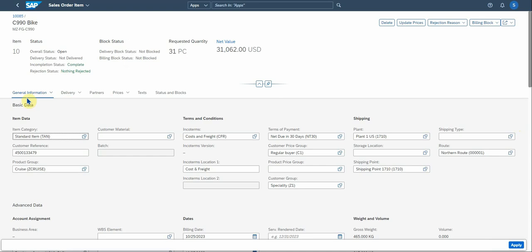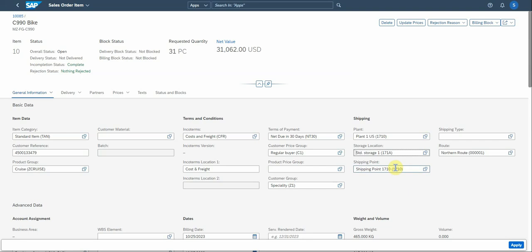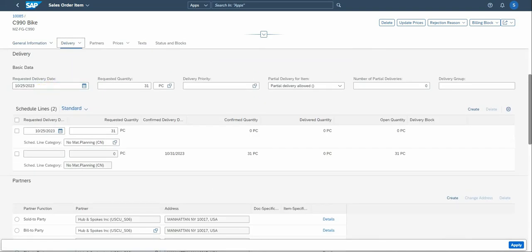Again, there's just basic data, the product group, the item category, the Incoterms, the plant, very important, storage location, which you then can select, your shipping point and your route that you need for your planning for customer deliveries. If you go to delivery, you'll see there's the requested delivery date, there's the quantity, unit of measure, and then whether full delivery or partial delivery is allowed, very important.